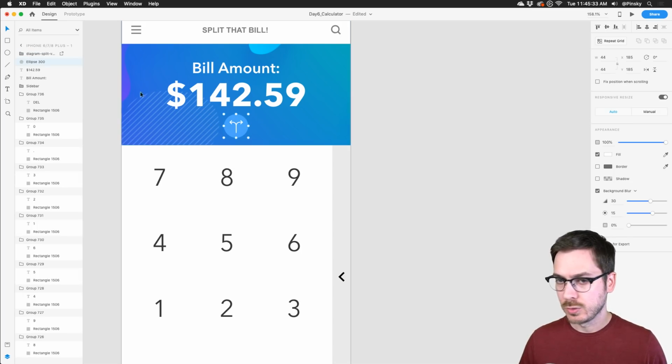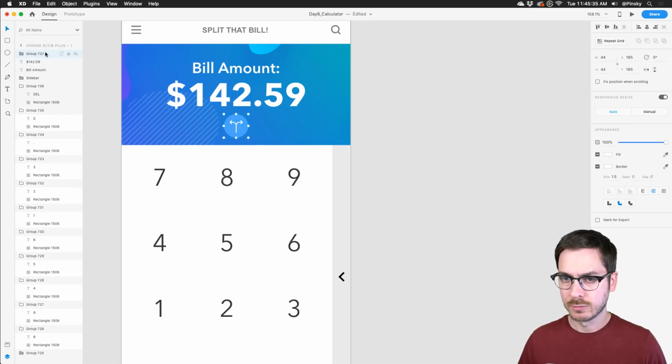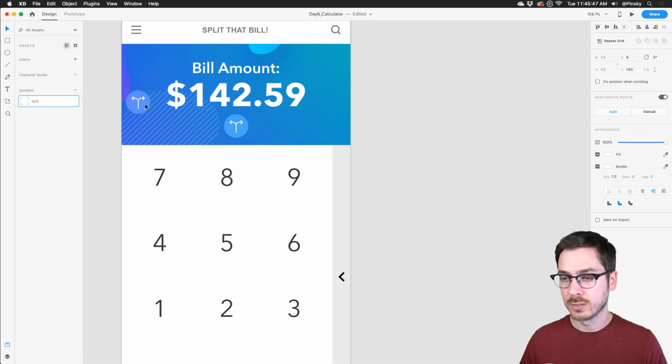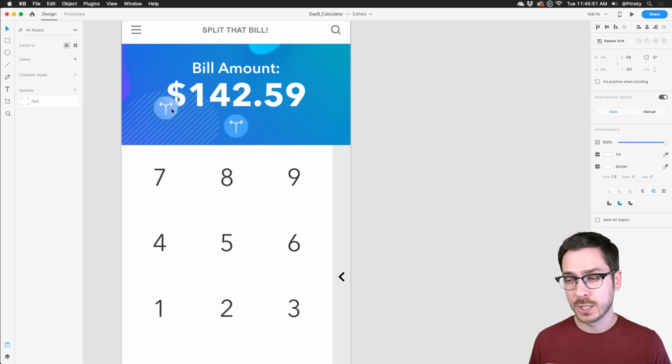Perfect. I'm going to make sure to group all this stuff. Group, name this split. And if I am going to be using this throughout my document in other screens, I can hop over to my assets panel and press the plus button beside symbols. And that will allow me to just drag out additional instances of this split button to use throughout my project. And if I have to update it, I can just jump into any of them and make those changes.